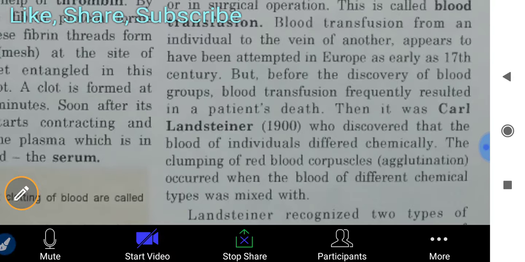Then it was Karl Landsteiner in 1900 who discovered that the blood of individuals differed chemically. The clumping of red blood corpuscles, called agglutination, occurred when the blood of different chemical types was mixed.